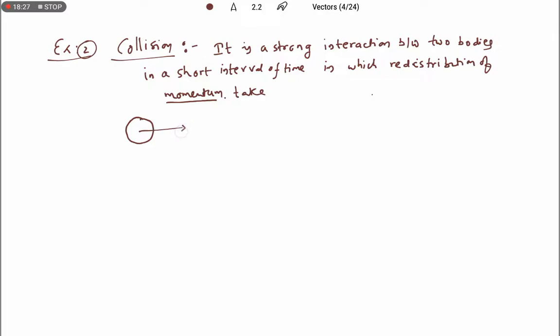So let us consider an object of mass m1 moving with velocity u1 and another object of mass m2 moving with velocity u2. Here I am considering u1 greater than u2. Right. Let us write the initial momentum of the system. System means two bodies. So the initial momentum of the system is the momentum of the first body plus the momentum of the second body: m1 u1 plus m2 u2.